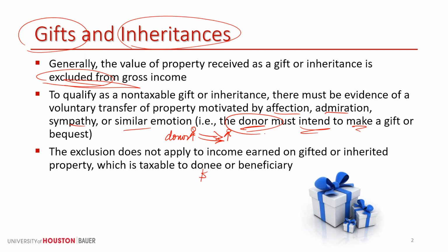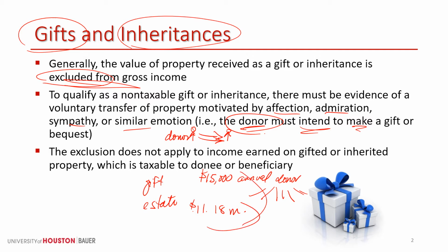And there's also a $15,000 amount that we mentioned that's annually excluded from gift tax when the donor transfers property to beneficiaries or heirs or loved ones. Okay, and that's $15,000 per individual that the donor wants to transfer, and that's excluded from the gift tax. We also mentioned the estate tax, and that an estate could be $11.18 million before it's subject to tax. Okay, now what about someone who receives a large inheritance from an estate? Any income they earn is subject to tax. Same with a gift. Any income that's earned is subject to tax.